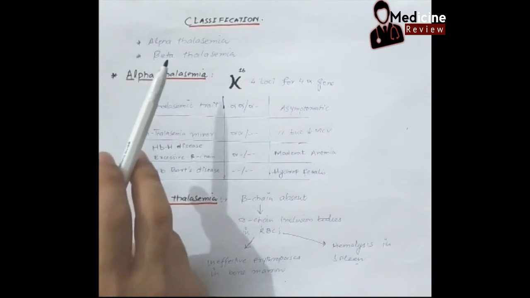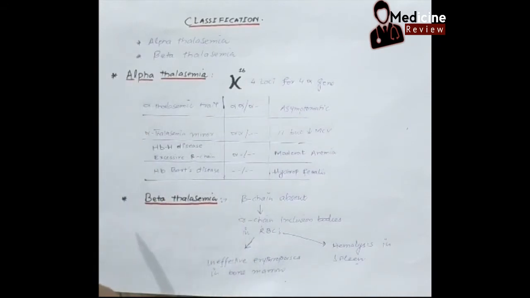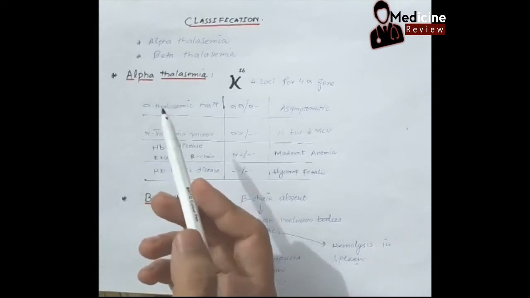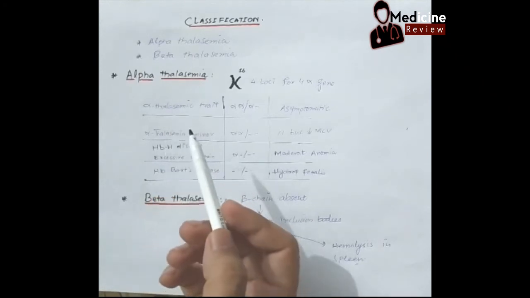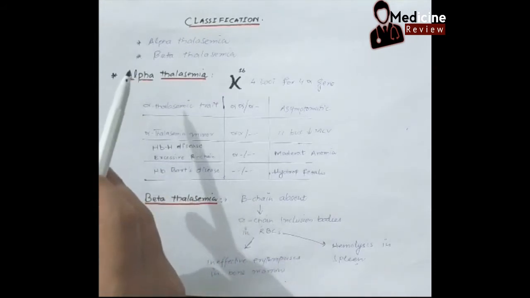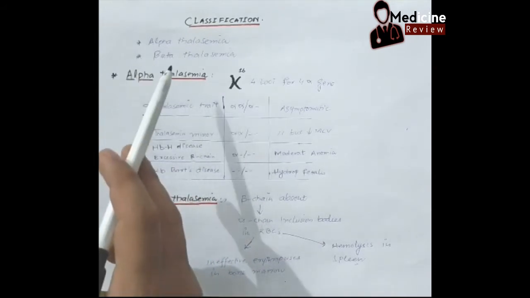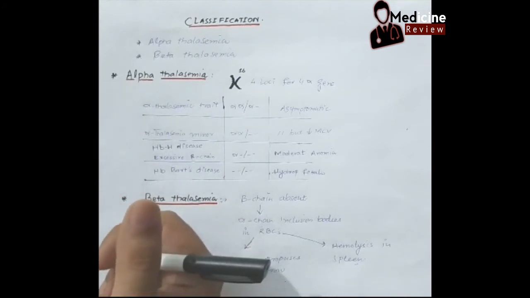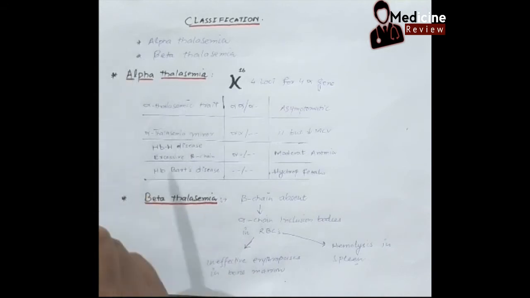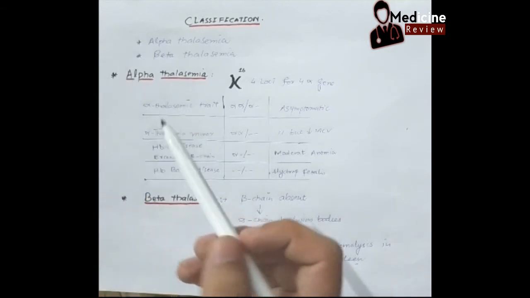Now let's go into the classification of thalassemia. Basically, we can have 4 types of thalassemia because we have 4 globin chains. If alpha is absent, alpha thalassemia. If beta is absent, beta thalassemia. If gamma is absent, gamma thalassemia. If the delta chain of globin is absent, we can call it delta thalassemia. But clinically, alpha thalassemia and beta thalassemia are very important for us to understand.